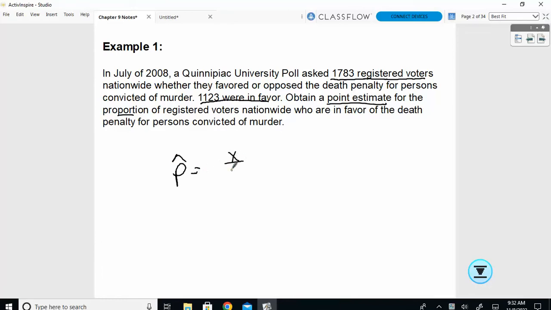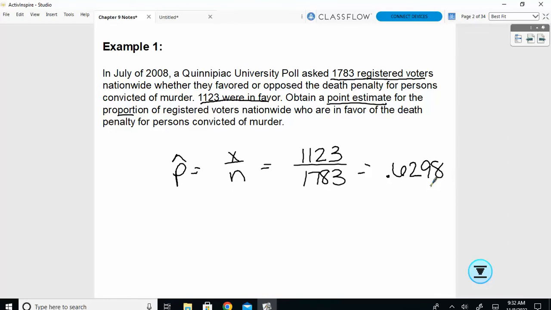X over n. My x is, and n is, so this one doesn't come out real pretty. We'll leave a few decimal places. And we get this estimate.